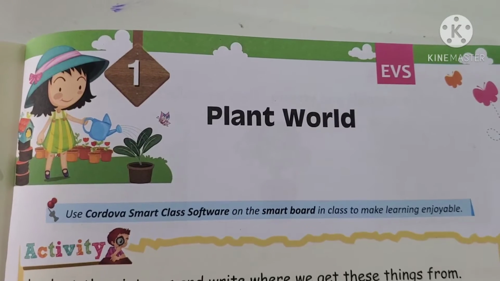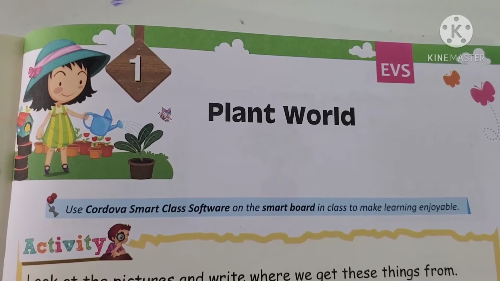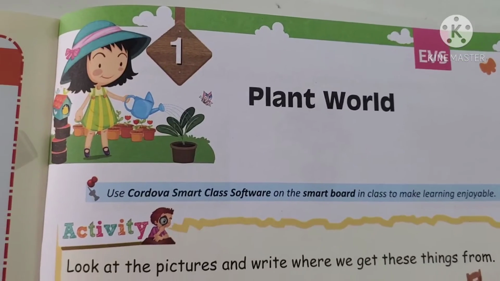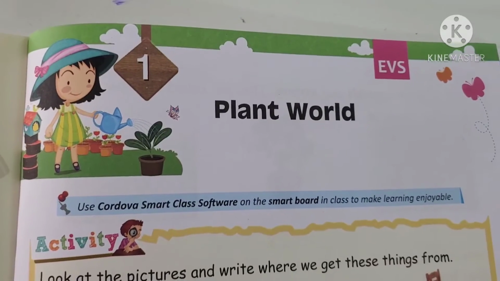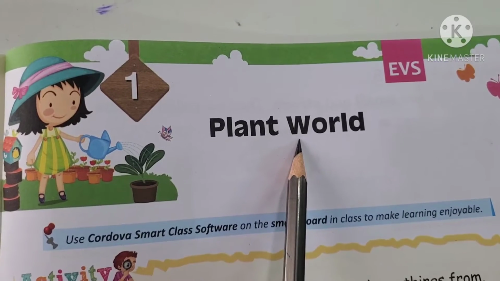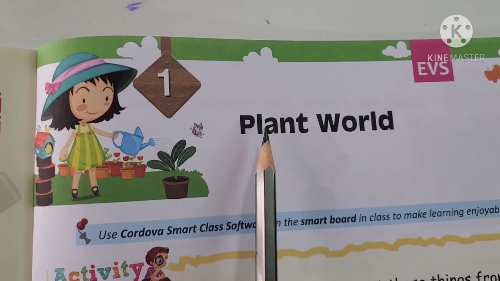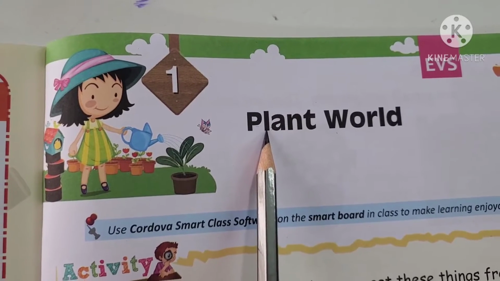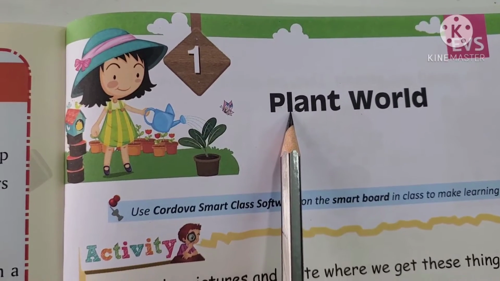Children, please take out page number 97 of the second term reader, and we will be starting the first lesson, that is the plant world. Do you know what plants are? Everyone has some plants or trees around their houses, right?